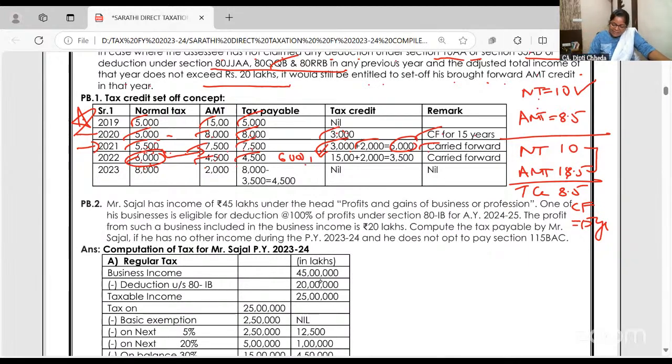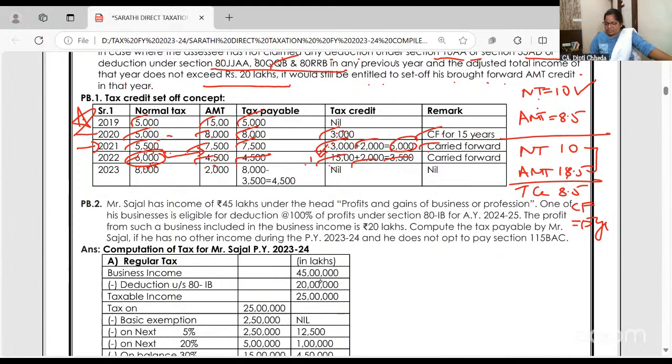No. 6,000 is the normal tax, and minimum tax is 4,500. So 4,500 you have to pay. 6,000 is normal tax, higher. 4,500 you have to pay. So the difference is 1,500. Can you set off? Yes. So still 1,500 is there. Still 2,000 is there. This will be carried forward. Just understand it. It's not only this that is asked.